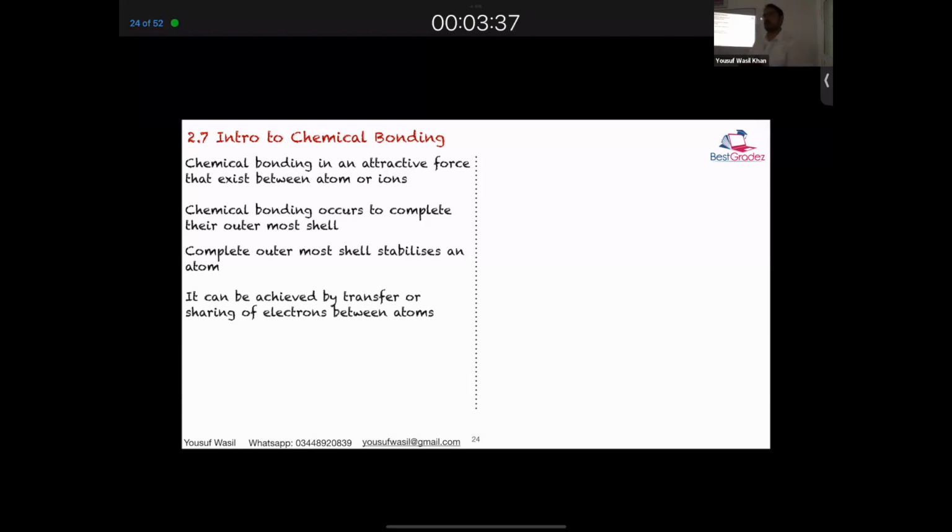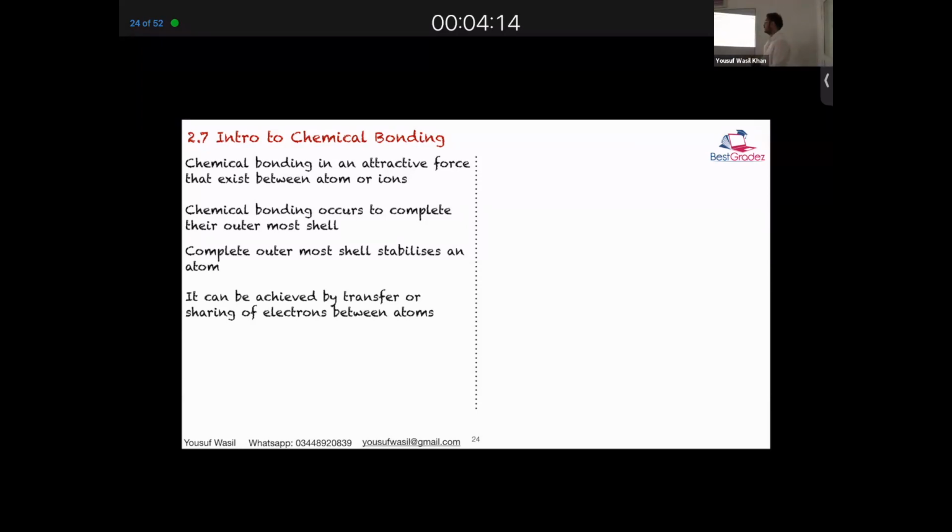So there are two ways to achieve stability. Either they have to transfer or they have to share electrons. So we have specific bonding in which electrons are transferred, and that type of bonding is called ionic. Ionic bonding involves a complete transfer of electrons, whereas if the electrons are being shared, we say that's covalent. Then we do have other types of covalent. We have coordinate covalent bond, also known as dative bond, etc. All I'm saying is the story does not end here.